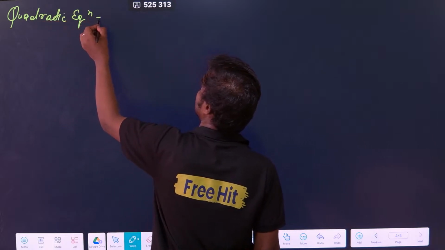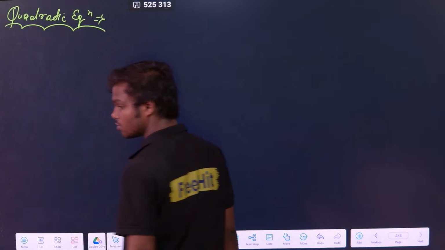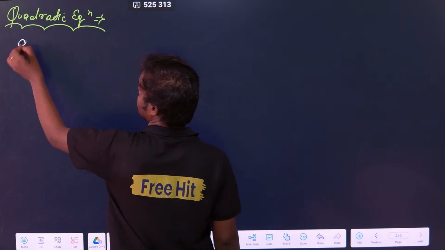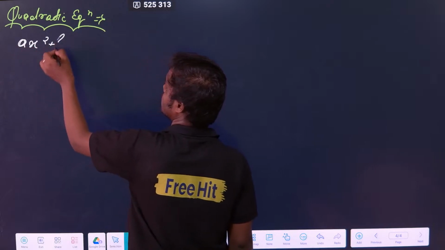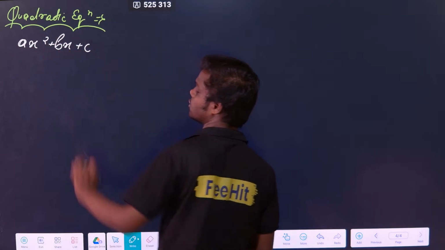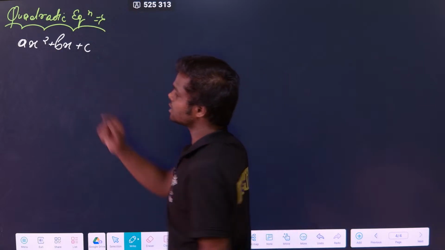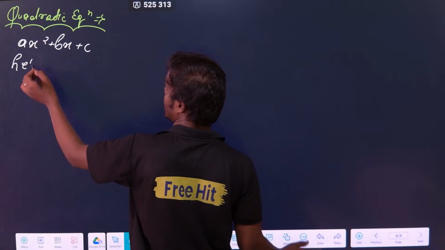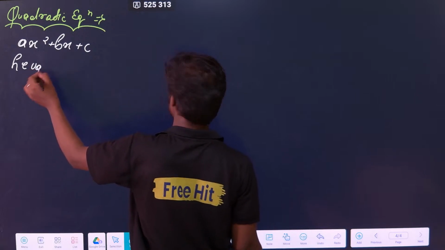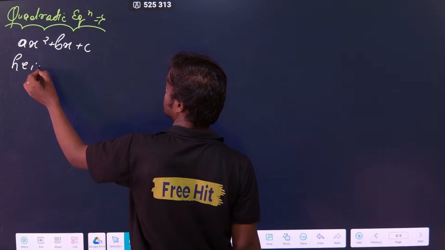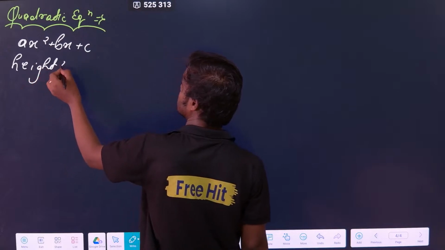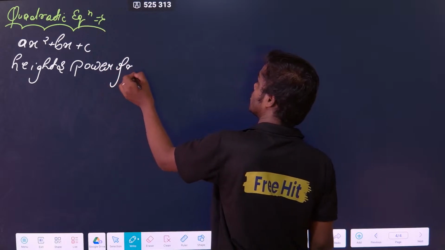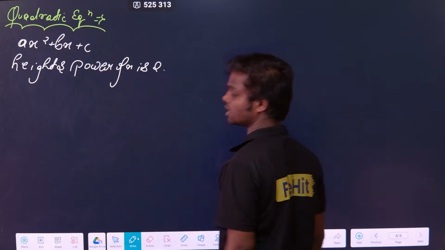Now the next thing in the mathematical tool is quadratic equation. Next thing is quadratic equation. Now what about the quadratic equation basically? Suppose I have an equation ax square plus bx plus c. First, this is called a quadratic equation. Why? Because the highest power of x is 2. So that is a quadratic equation.